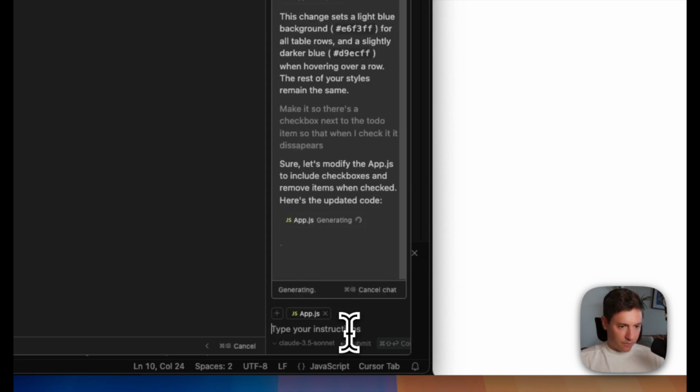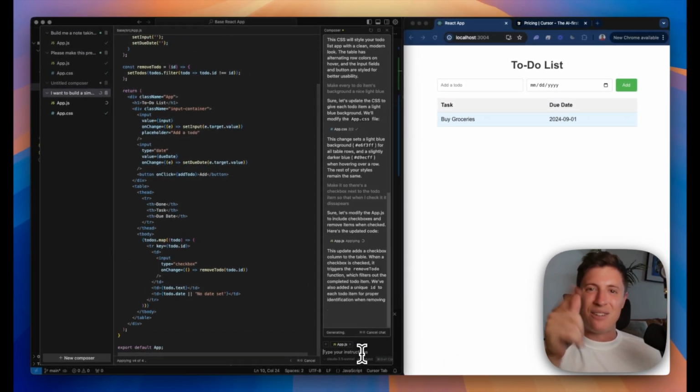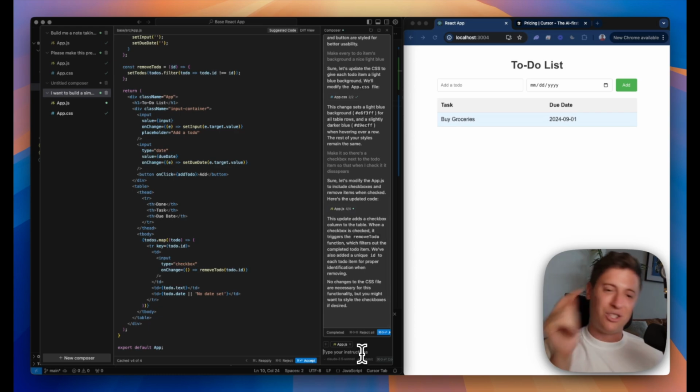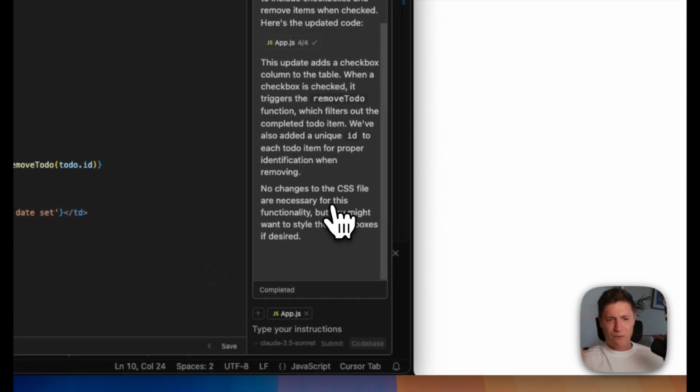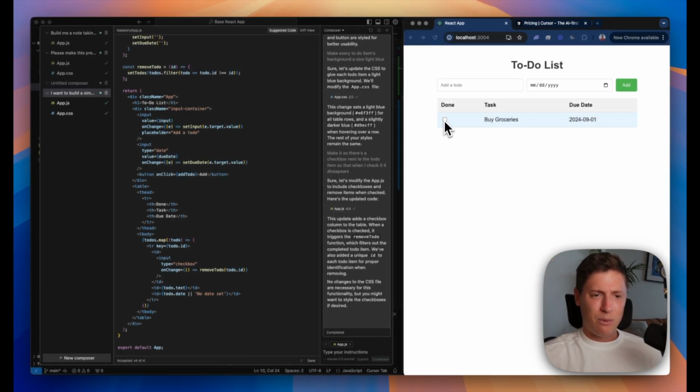Alrighty. Here we go, generating the code. We want to be able to check it off. We want to be able to get that dopamine hit when we finish the task. I hit the checkbox, it disappears. I get a nice dopamine hit. Why else would you do a to-do list other than getting dopamine hits from doing tasks? Here we go. Let's accept it. Code's all written for us. I was talking to you. My developer went off, wrote the code. Now it's good to go. Here we go.